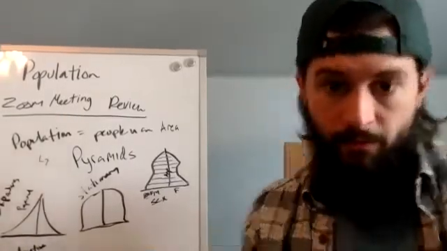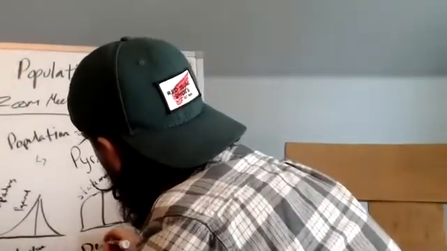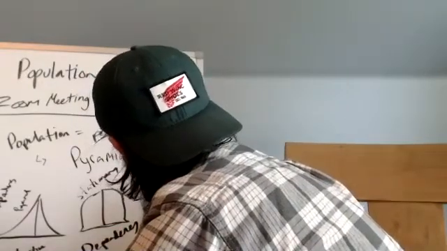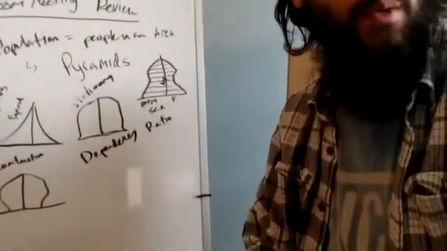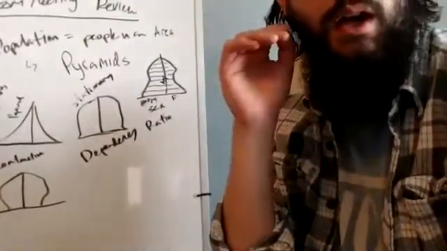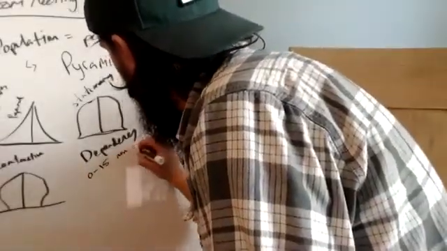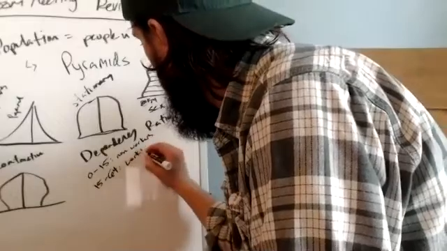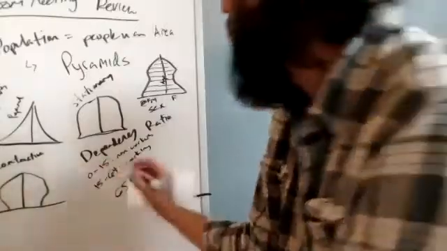And then remember, we need to finish out with dependency ratio. You guys in general know this. Very few of y'all got this wrong on the final last semester, but what people didn't do well on was the actual numbers. So here's the breakdown. 0 to 15 are non-workers. 15 to 64 are working. 65 plus is going to be non-working.